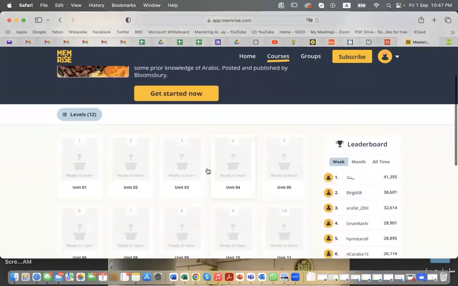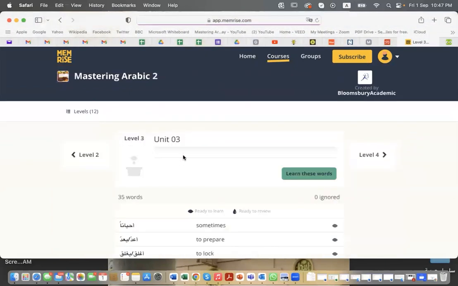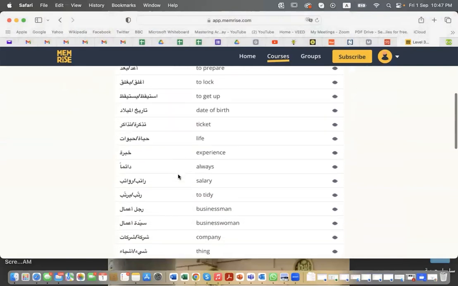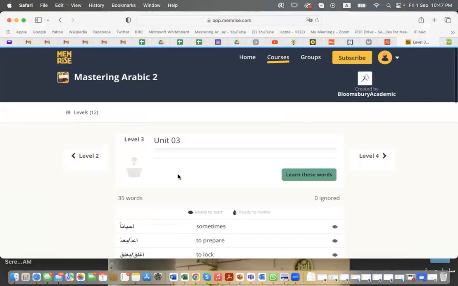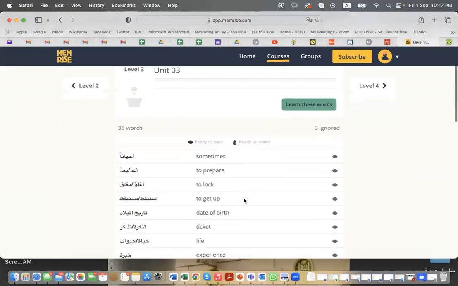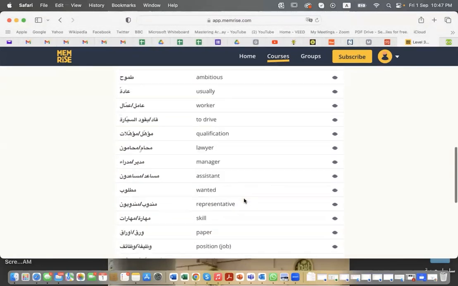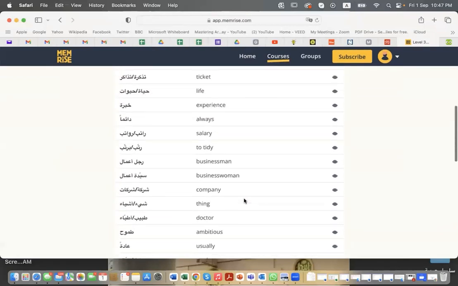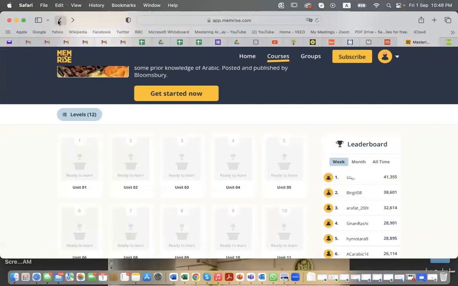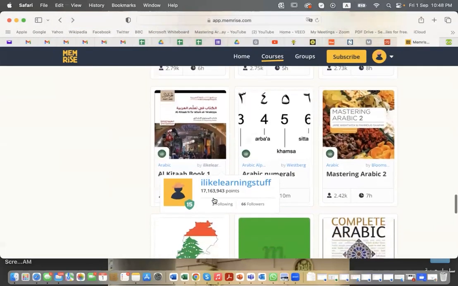But Mastering Arabic 2. So if we click on Unit 3, for example, now you're going to have a list of vocabulary to work on. And by saying learn these words, the app or the website will start helping you to work on this vocabulary that is included in Unit 3 for Mastering Arabic 2, with lots of quizzes and lots of games and stuff like that. So I would like you to use this.